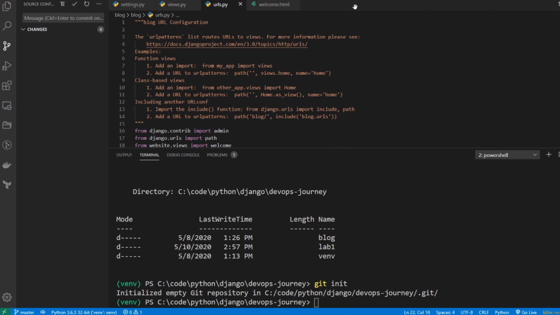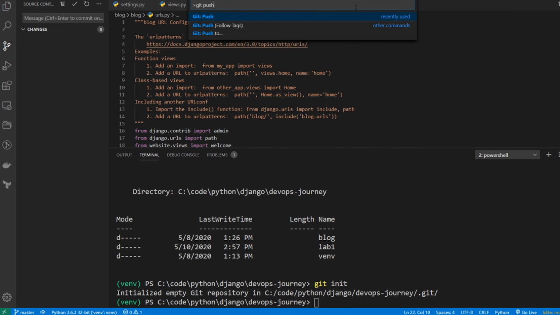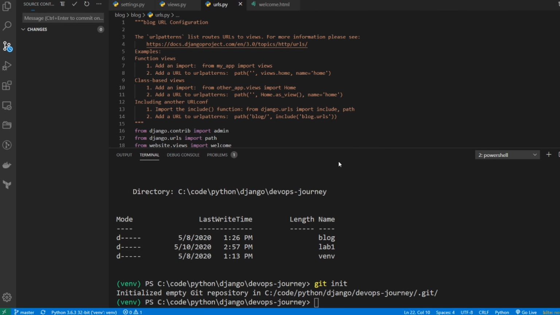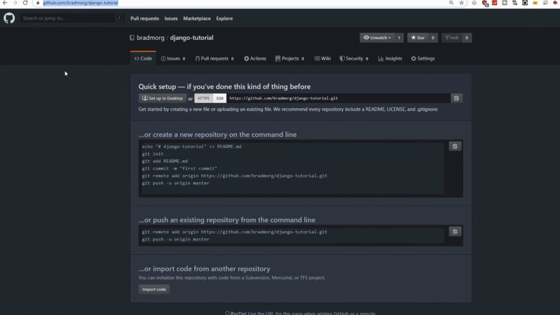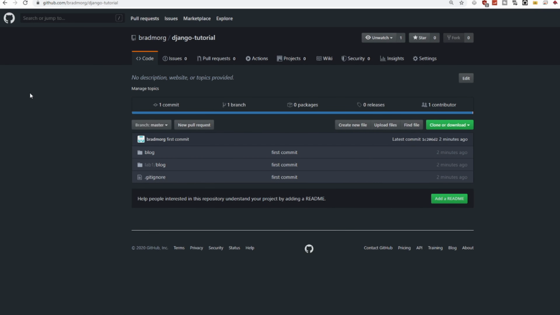So I'll go Control-Shift-P one last time, and I'll go git push. I'll click it, and I'm going to hit OK here. And I can see that it is pushing my changes. Looks like it's complete. If I pull this over and refresh it, I can see my code has been pushed.